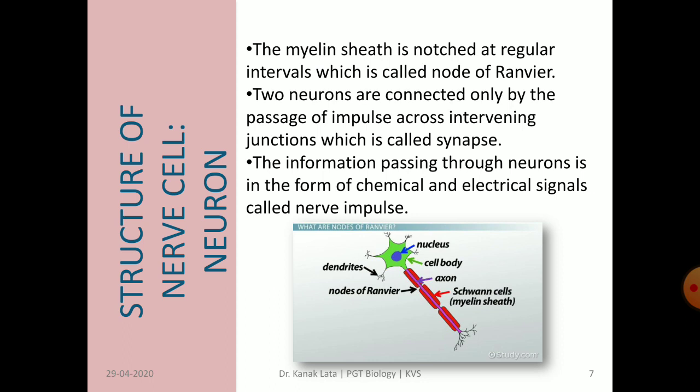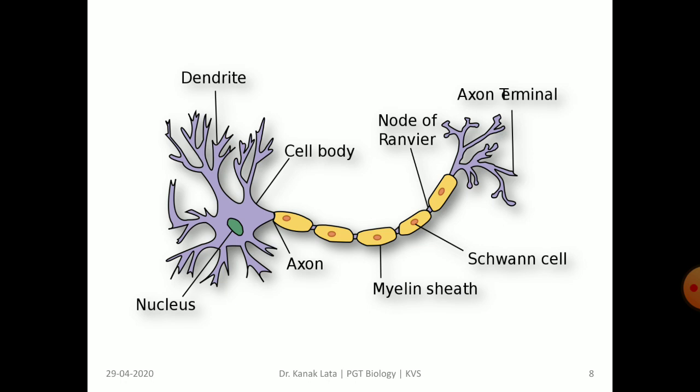This is the figure of nerve cells showing its different parts. The diagram is very important from the examination point of view. So, my dear children, get it, practice. This is also the structure of a neuron showing its various parts, that is cyton, cell body, nucleus, dendrites, axon, myelin sheath, node of Ranvier, axon terminal or nerve ending.